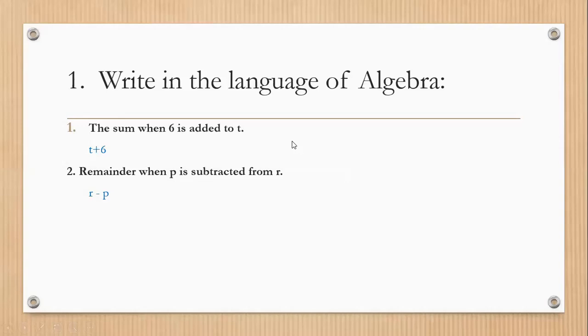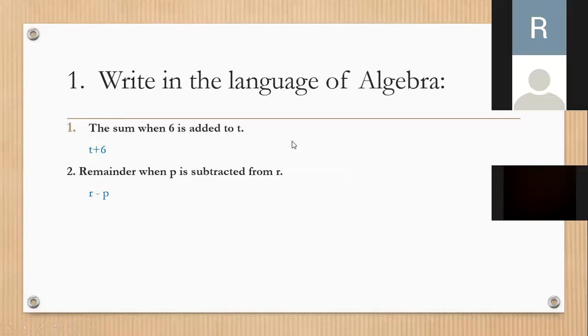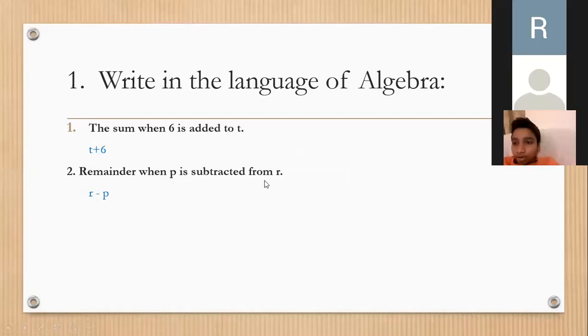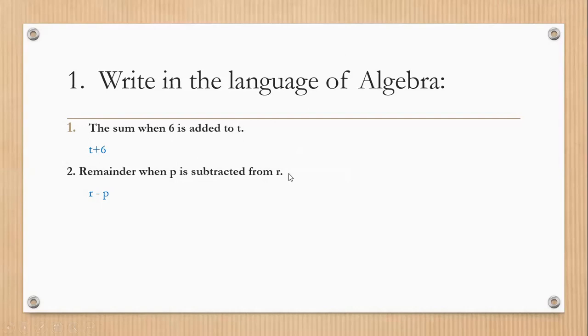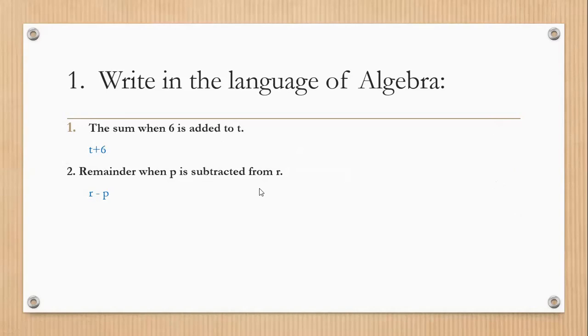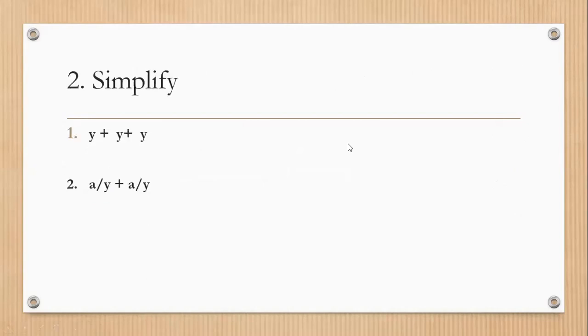The answer is r minus p. r minus p, not p minus r, because from r, p is subtracted. Keep in mind that the variable which is written with 'from' is to be written first. Okay? Now next question.